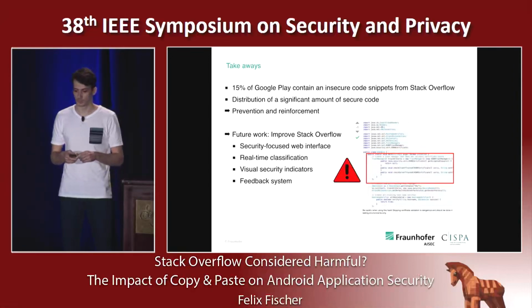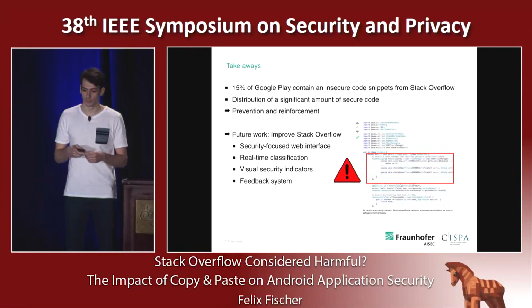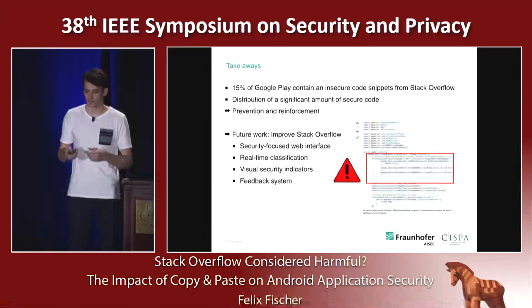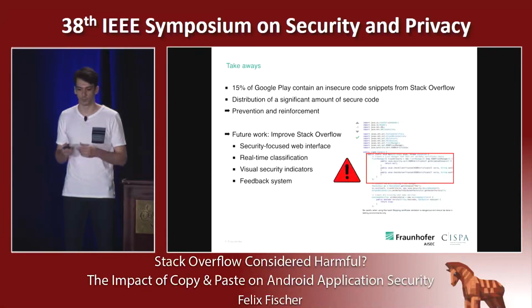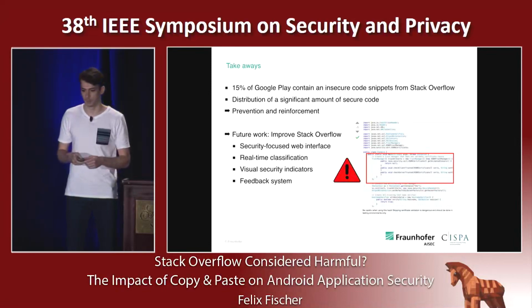As possible future work, we see an improvement of Stack Overflow with an alternative web interface that is more security focused. We can use our real-time classification to provide visual security indicators. And at that, we need a more security-focused feedback system.